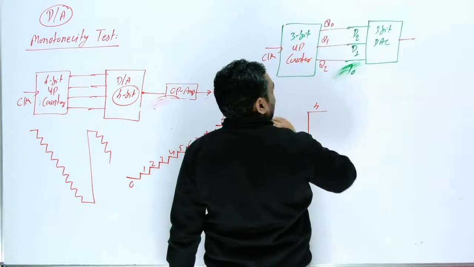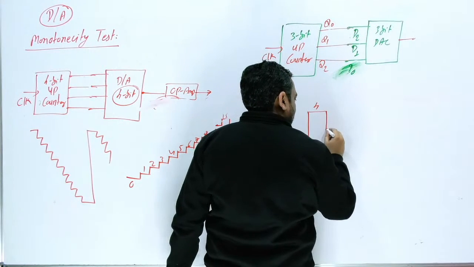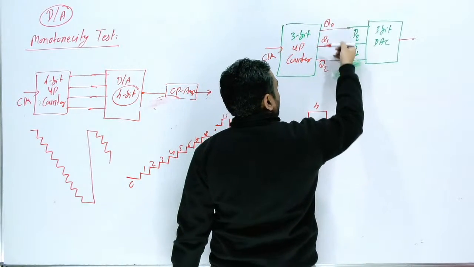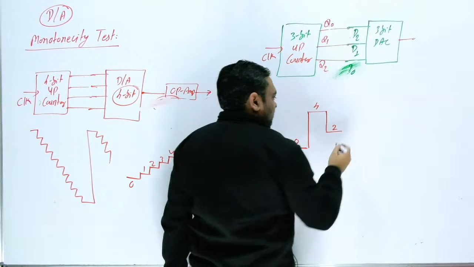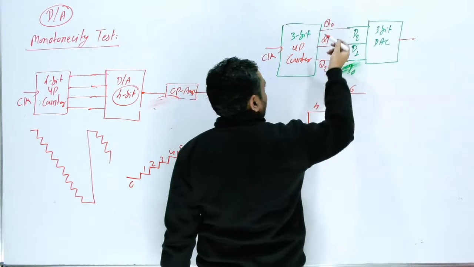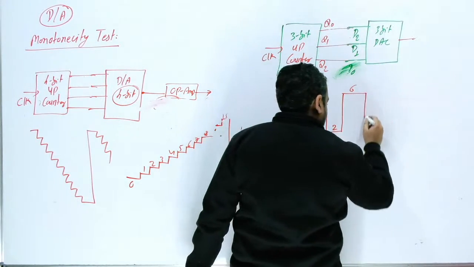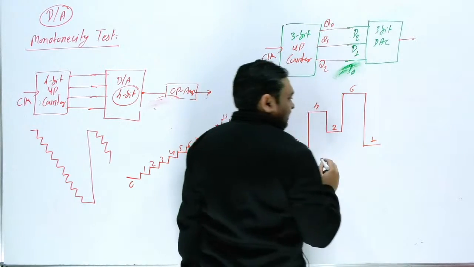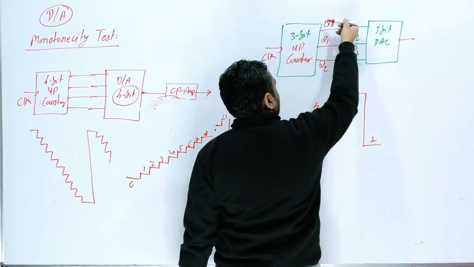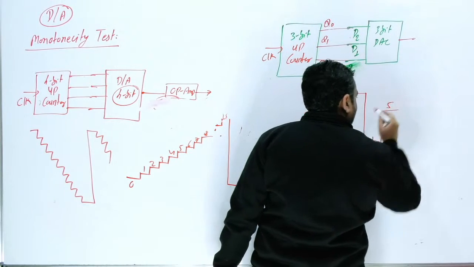In the second clock, this is 0 1 0, which reads as 0 1 0, that is 2. So after 4 you will get 2. In the third clock, this is 0 1 1, but the DAC sees 1 1 0, so you get 6. In the fourth clock, this is 1 0 0, but the DAC sees 0 0 1, so you get 1. In the fifth clock, this is 1 0 1, and again you get 1 0 1, so this is correct: 5.